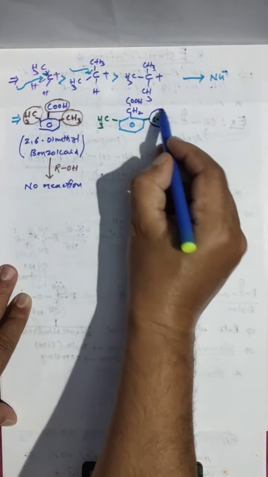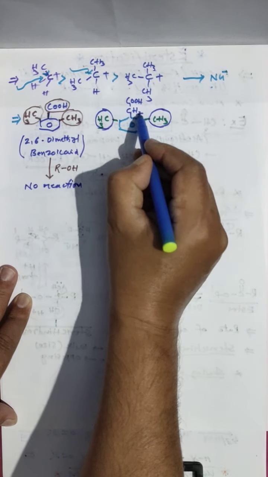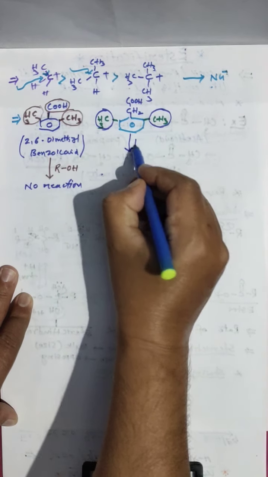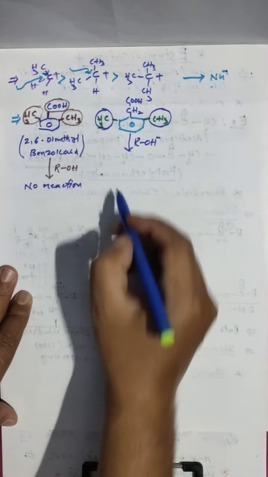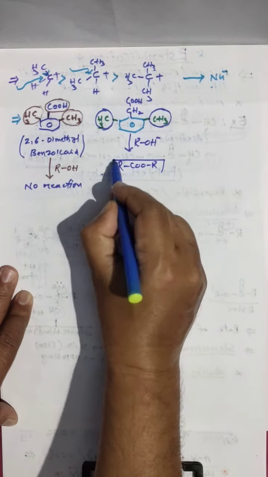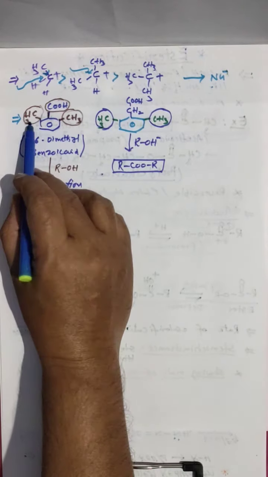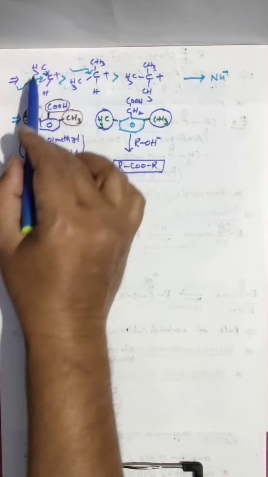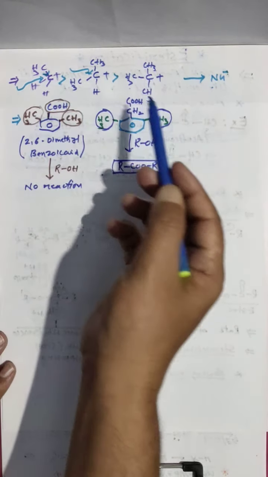Here also bulky groups are there, CH3, and this CH2 also. But this reaction will take place. If you treat with ROH, you are getting the ester, so you are getting the RCO ester product. Why? Because here alkyl groups are there, bulky groups. Having only bulky groups, I told you, more bulky groups will hinder and the reaction will not take place, it is difficult.